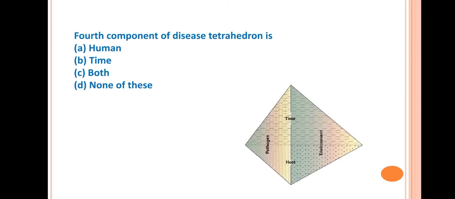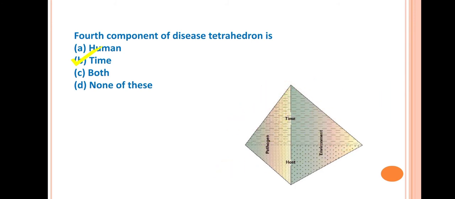Next question is, the fourth component of the disease tetrahedron is. So the answer is time. This is the diagram of the disease tetrahedron. There are four components of the disease tetrahedron, that is the pathogen, host, environment and time.